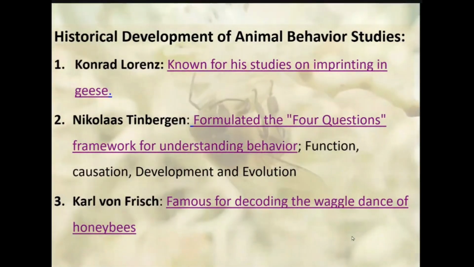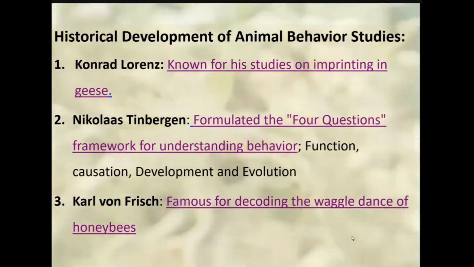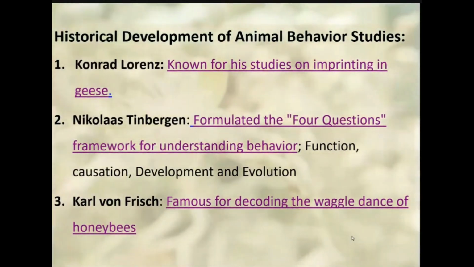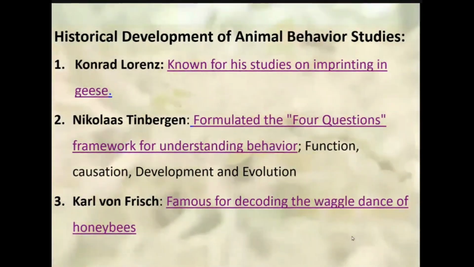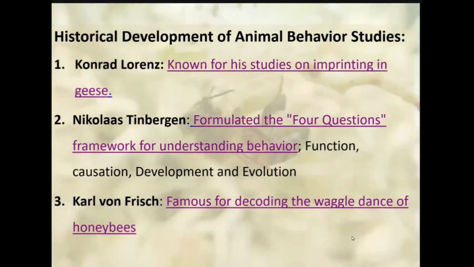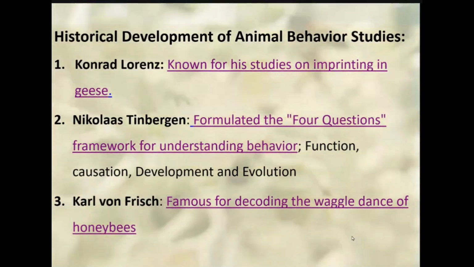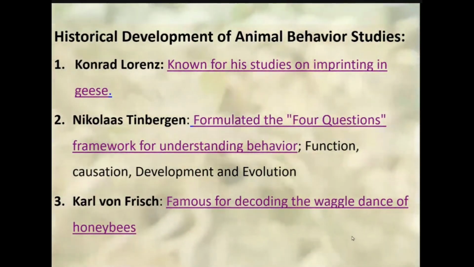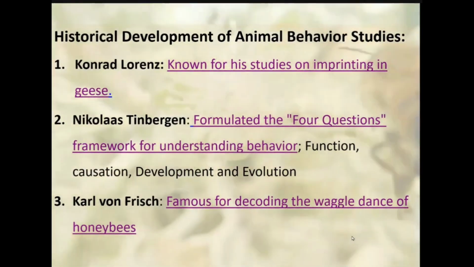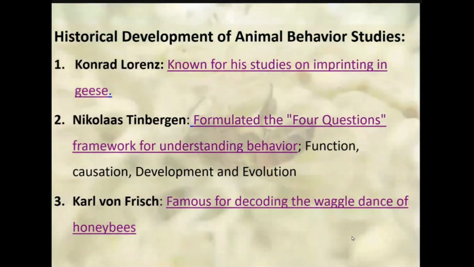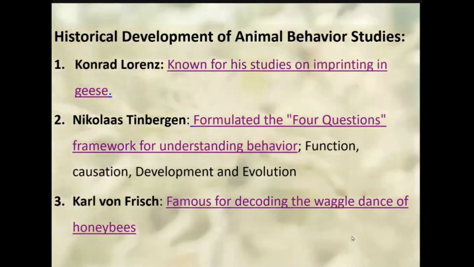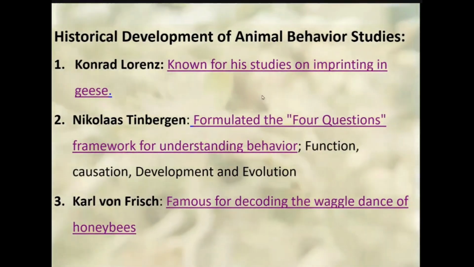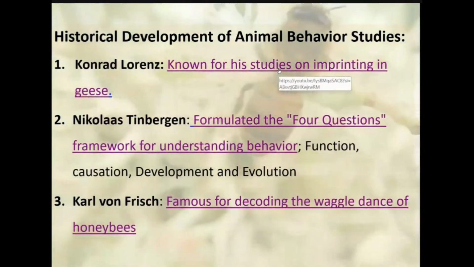Lorenz's experiments reveal that imprinting is both species-specific and time-sensitive, showing how instinct and experience interact to shape behavior. His work provided significant insight into the developmental process of animals, emphasizing the role of the critical period in behavioral learning. I would like to show one video. Just wait.